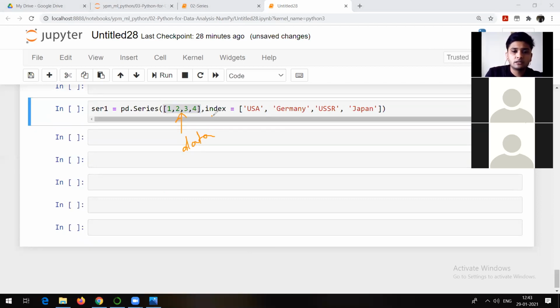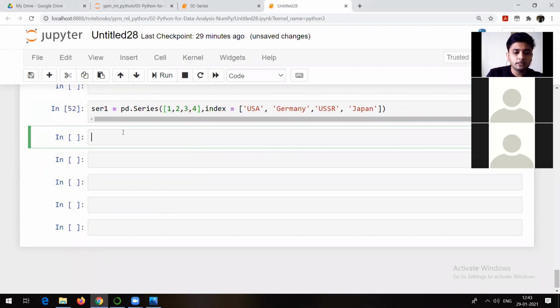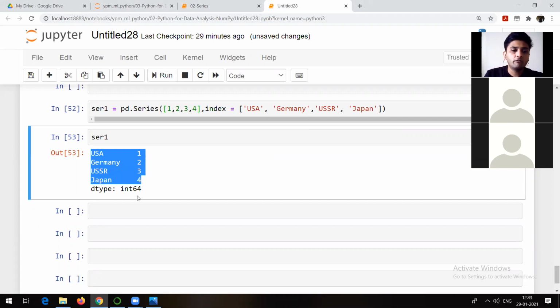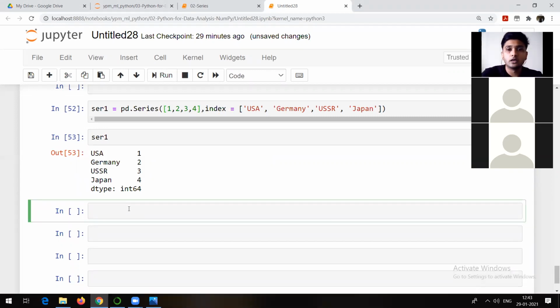And what is this particular thing? This particular thing we are trying to pass as an index. Yes, it is again given here, right? It's an index. That means what are we going to get as output? Our index is going to be USA, Germany, USSR, and Japan, and the values are going to be 1, 2, 3, 4. So series 1 is going to be something like this. Let me show it to you. Let me run this. Now this is my series 1. Let me run series 1 so you can check it. Indexes are USA, Germany, USSR, and Japan, and the data is 1, 2, 3, 4 respectively.